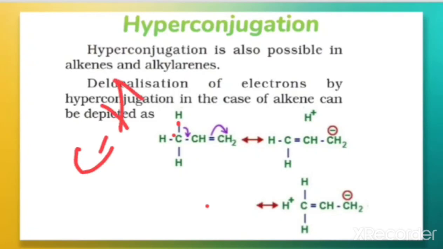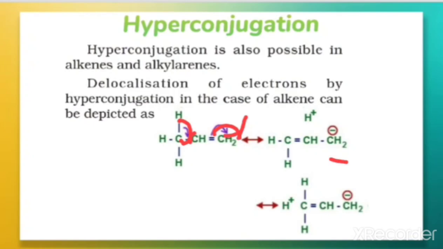The interaction between the pi electrons and the sigma electrons is called hyperconjugation. Now the sigma bond electrons shift to this side, so the double bond breaks and the pi electrons shift to this carbon, which develops a negative charge.